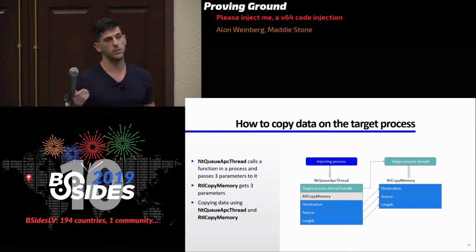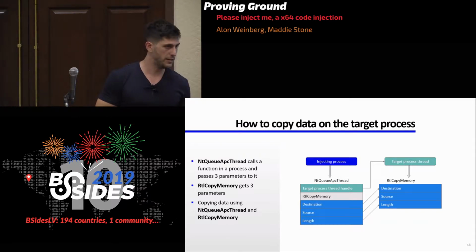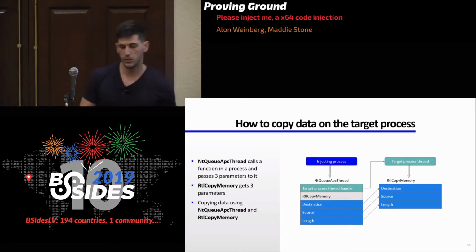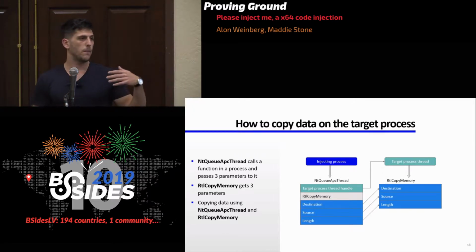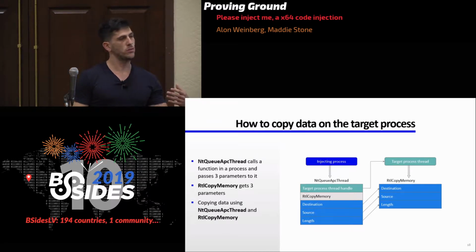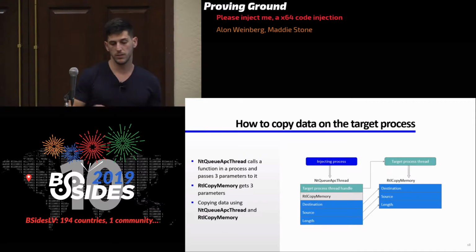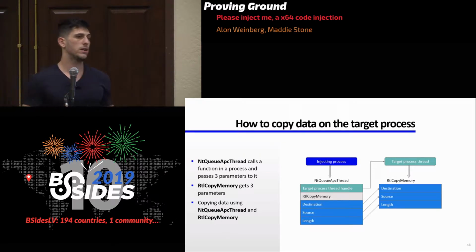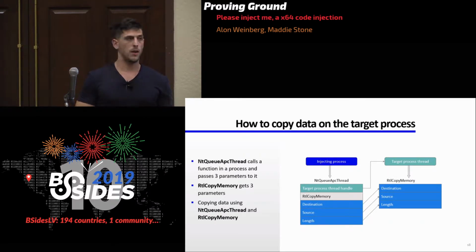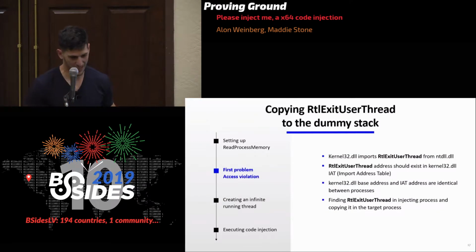There's a function known as NtQueueApcThread. This function allows you to run code in a remote thread. So you can run a function in a remote thread. We are going to use RtlCopyMemory, which allows us to just copy memory. And as I said, in kernel32, I forgot to say that, I'll go back a little bit.